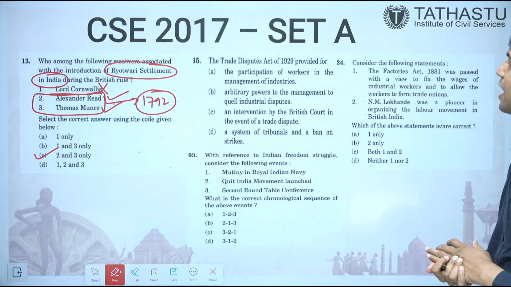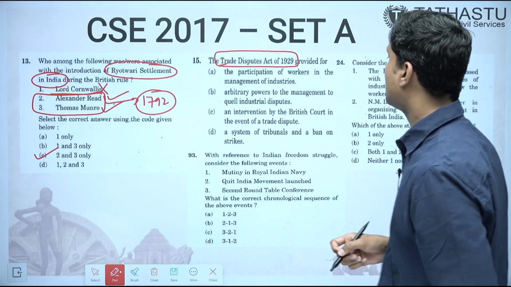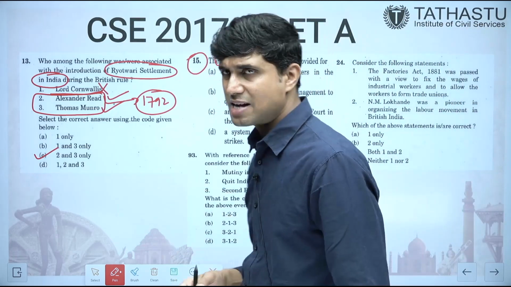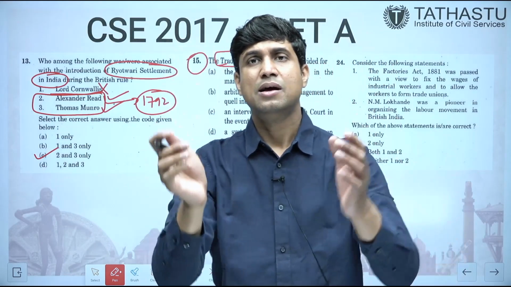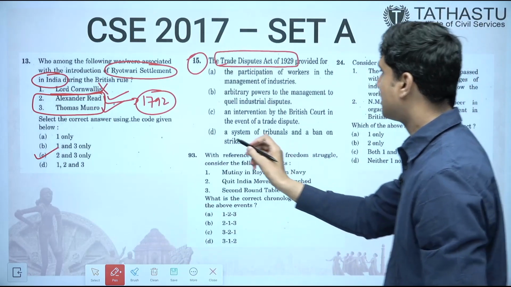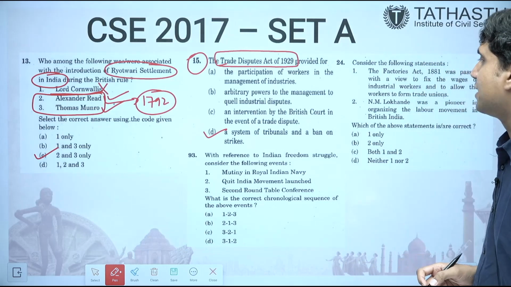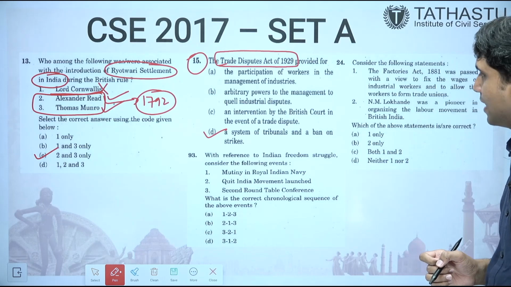The Trade Dispute Act of 1929 provided for, this is a difficult question not given in the routine book. From where had UPSC asked this question? From the book Modern India by Sumit Sarkar, who is a Marxist historian. So he had talked about this in his book, and the correct answer for this is a system of tribunals and a ban on strikes. That is the Trade Dispute Act of 1929.